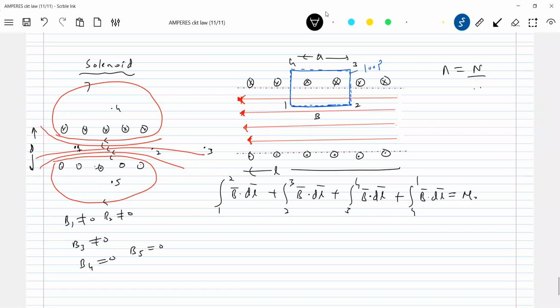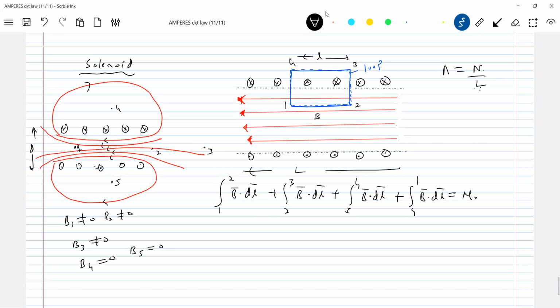Capital L we will take. How do you define small n? Number of turns per unit length. So in a length small l, how many turns should be there? I want the number of turns in a length capital L; n turns are there.